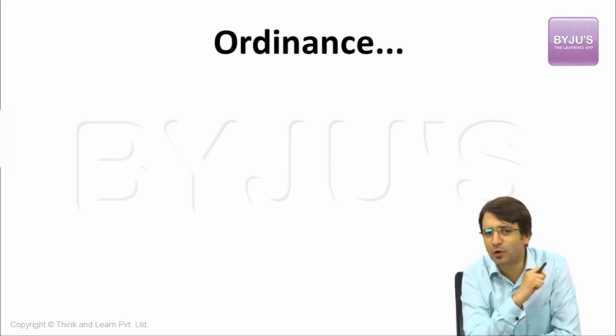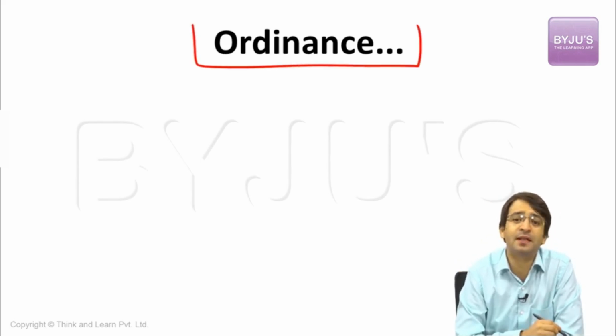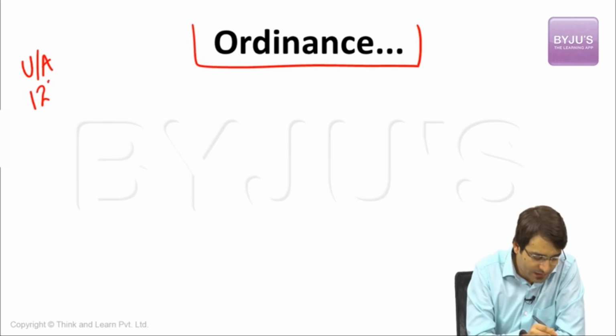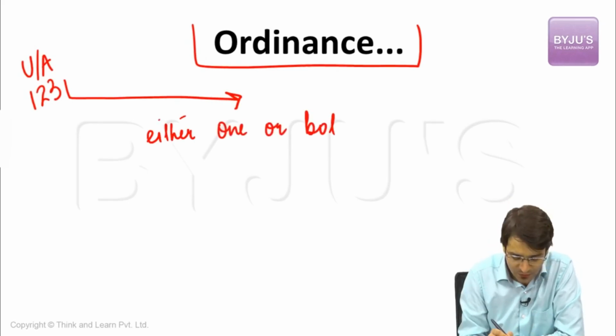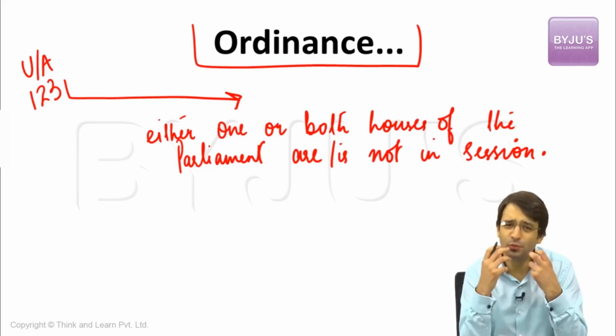But perhaps the most important legislative power of the President of India is the ordinance making power of the President of India. Under Article 123 of the Indian Constitution, the President can promulgate an ordinance when either one or both houses of the Parliament are not in session. But what is this ordinance primarily?